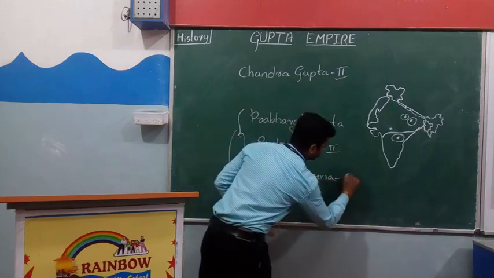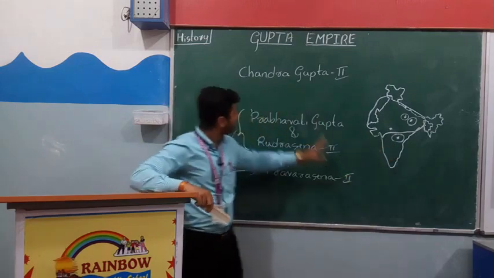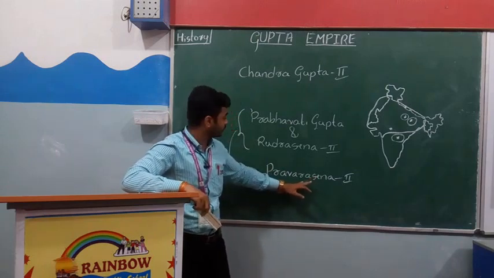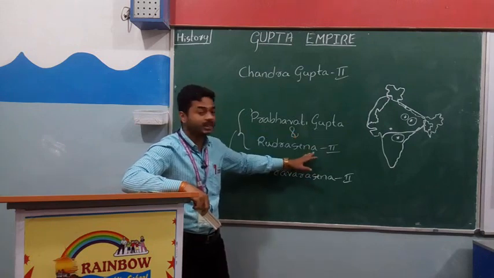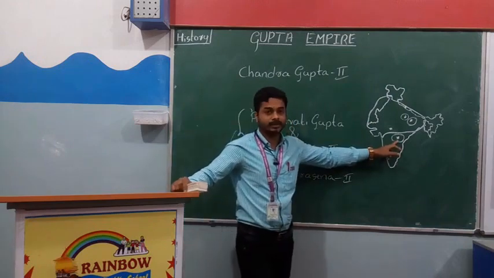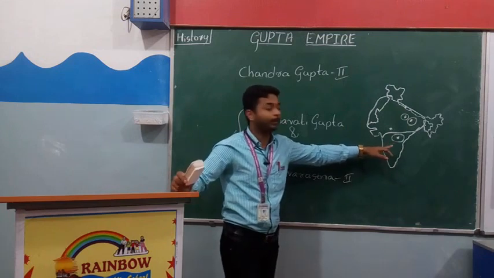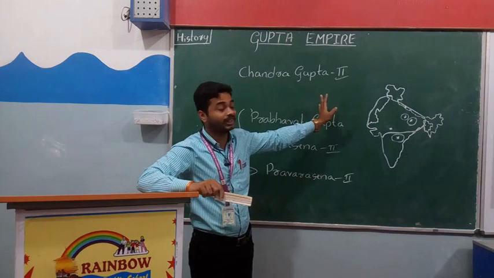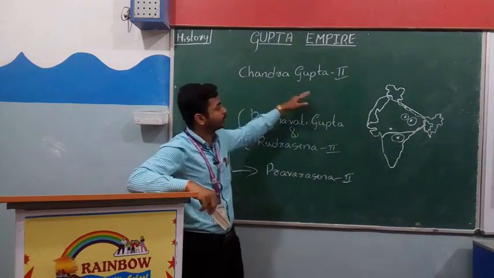Pravarasena was the son of Rudrasena and Prabhavati Gupta. So after the death of Rudrasena II, Pravarasena became the king of the Vakatakas. That means this Vakataka kingdom came under the control of Chandragupta II so easily, without war. Remember that: without war, the Vakataka kingdom came under the rule of Chandragupta II.